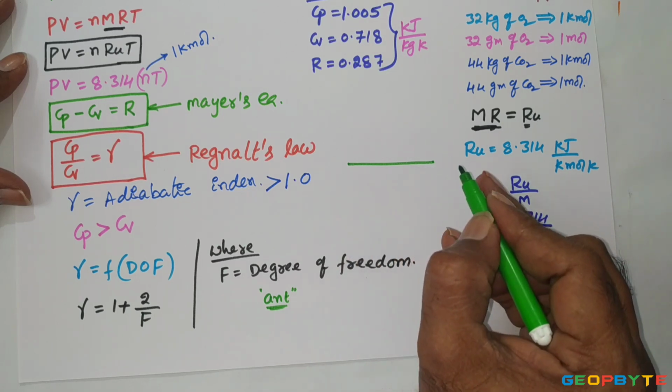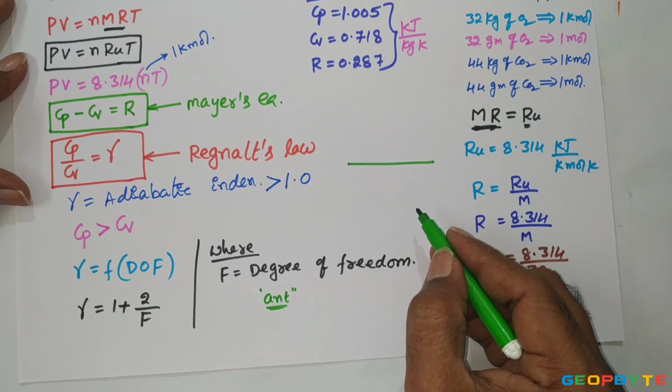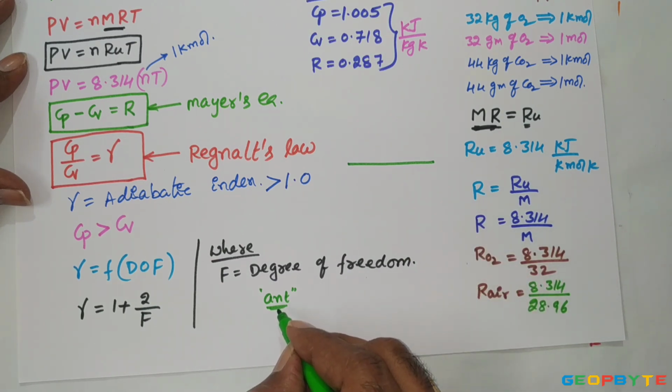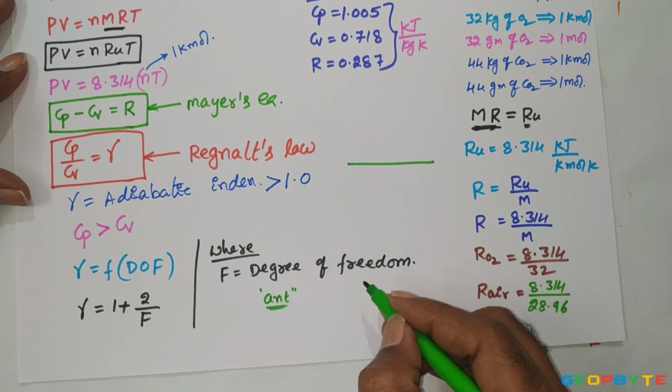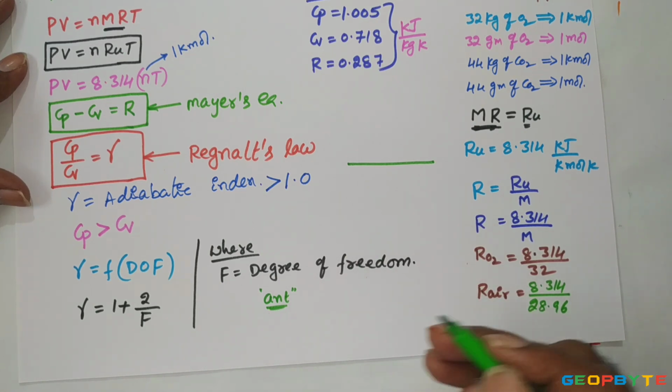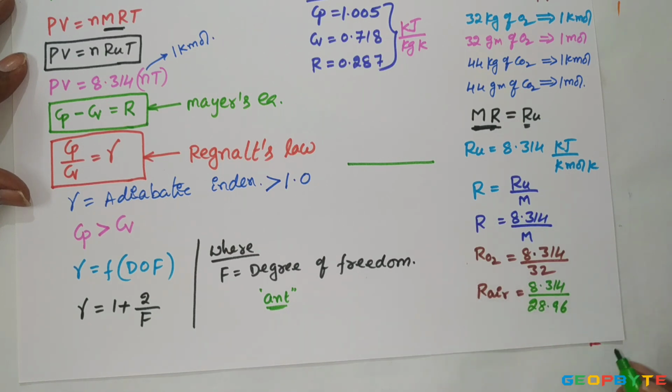Therefore, degree of freedom for that ant is 1. But if I keep the same ant on a plane, which has 2 dimensions, that ant can comfortably move in the x direction and y direction. Therefore, the degree of freedom for the same ant is 2 on the plane.